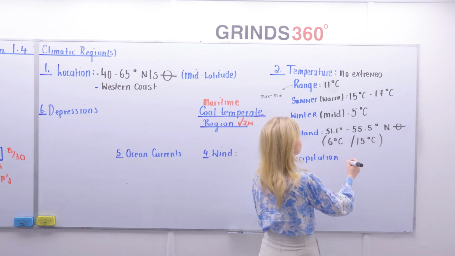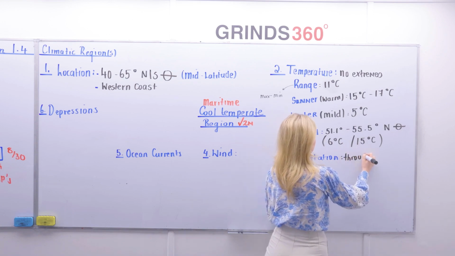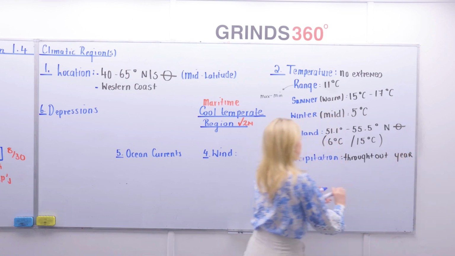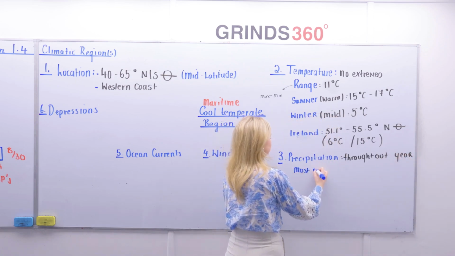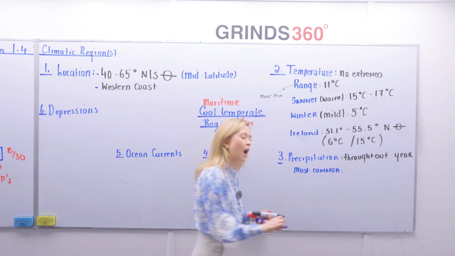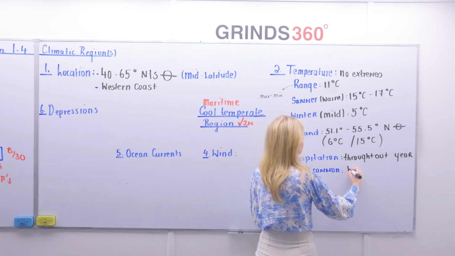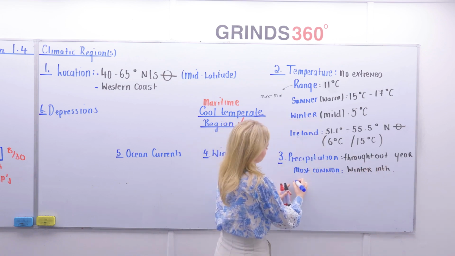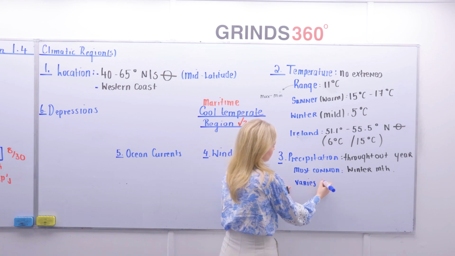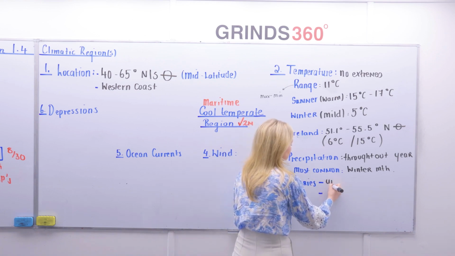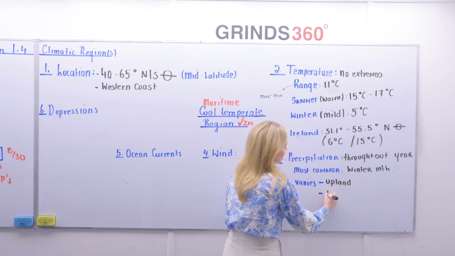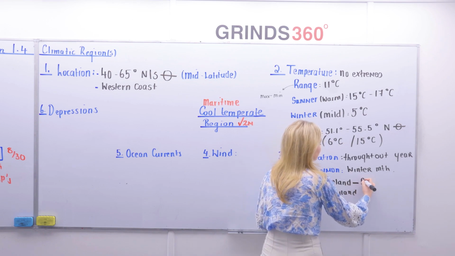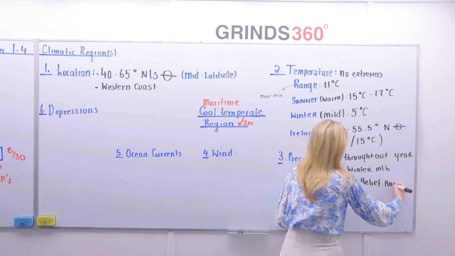Now, precipitation. First of all, the first thing I'm going to say here, throughout the year. You get precipitation throughout the year, but when is it most common? Well, most commonly precipitation occurs during the winter months. And what we know is that it varies. Upland areas and lowland. Upland areas receive more in the form of relief rainfall.